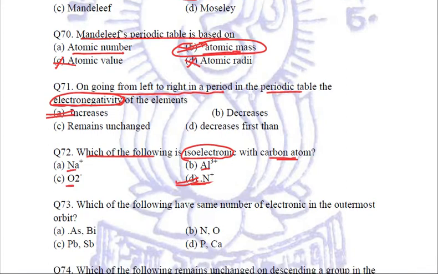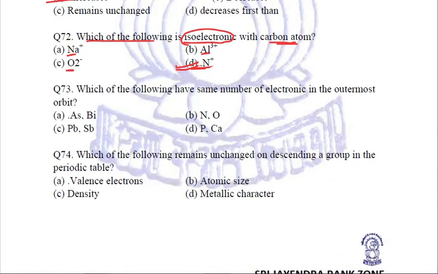Next, which of the following have same number of electrons in the outermost orbits? Now, out of arsenic and bismuth, lead and Sb, Sb is antimony, nitrogen and oxygen, phosphorus and calcium. Which of them have the same number of electrons in the outermost orbit, or which of them belong to the same group he is trying to ask? It is arsenic and bismuth. They both belong to the 15th group. So they will have the same number of electrons in the outermost orbit.